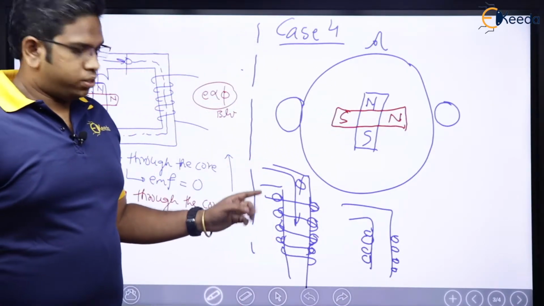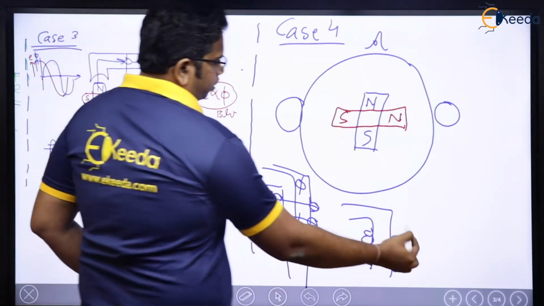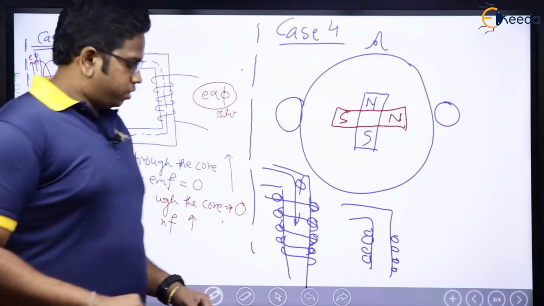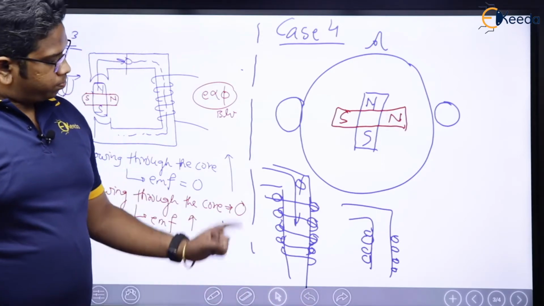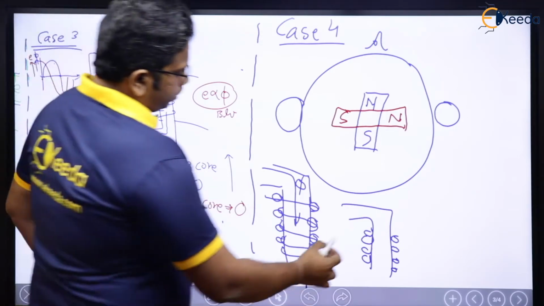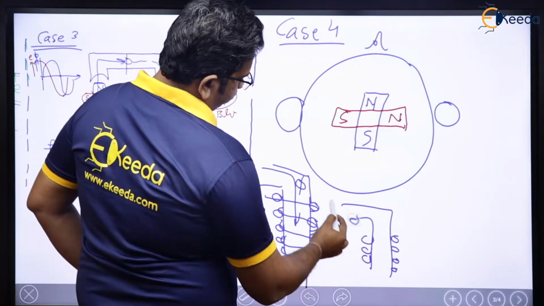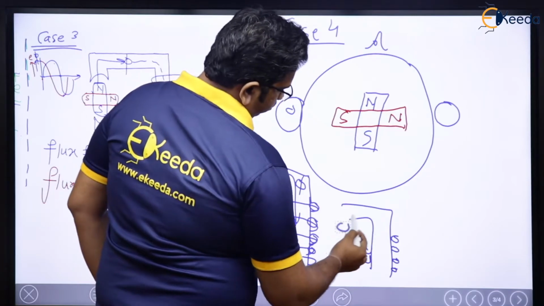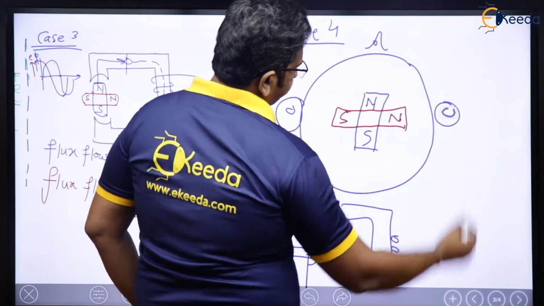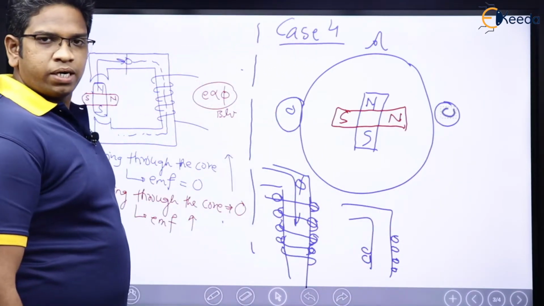They are nothing but conductors. Now, let me take these two conductors here. One conductor is this one. Another conductor is this one. Same conductors, right?